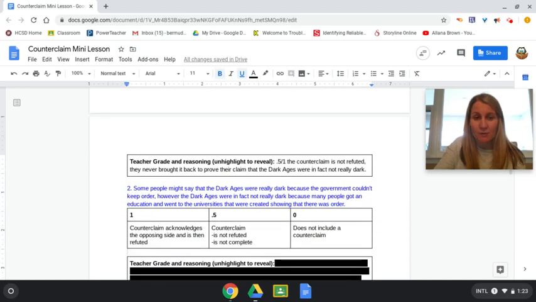Okay, the next counterclaim. Some people might say that the Dark Ages were really dark because the government couldn't keep order. However, the Dark Ages were in fact not really dark, because many people got an education and went to the universities that were created, showing that there was order. So again, pause. Would you give this a 1, a 0.5, or a 0? And highlight your answer.